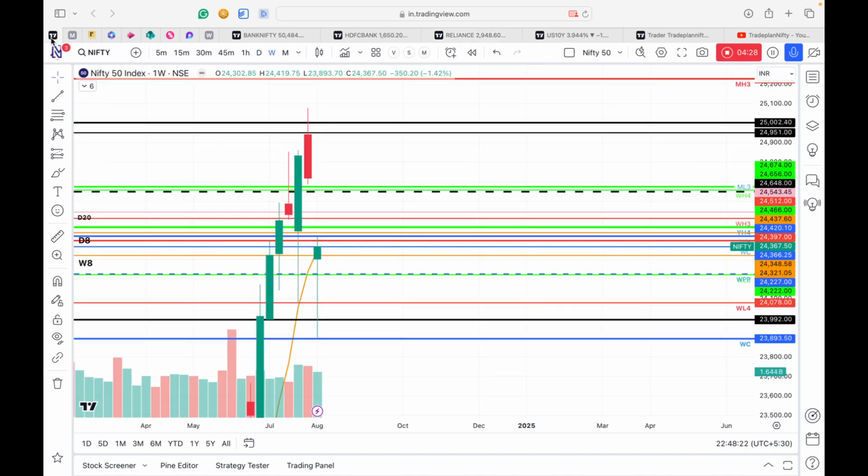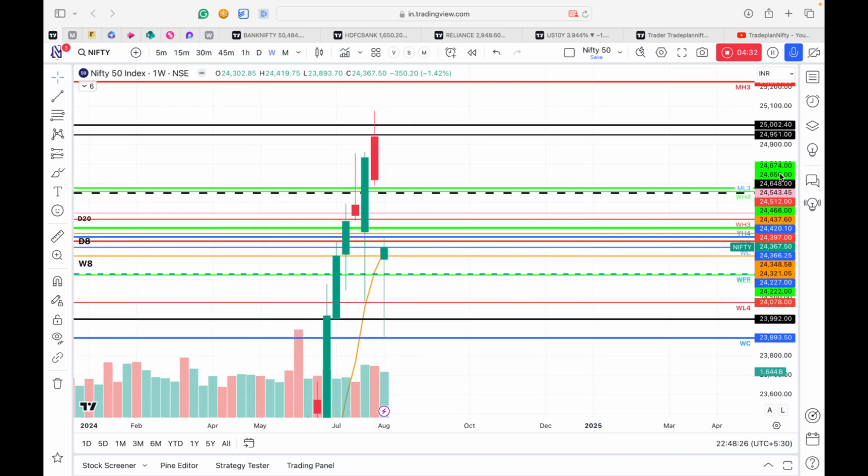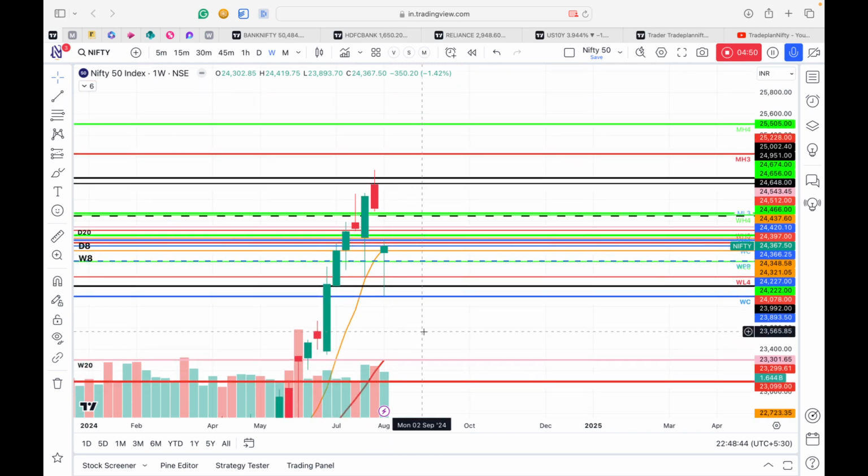With that in background, let's have a look into Nifty 50. When we look into Nifty 50 on weekly chart, it is showing the similar reversal pattern. I strongly recommend that you have a look into this particular video where I talk about the reversal patterns. There are 4 reversal patterns. This is one out of them, and it has closed above 8 bar moving average, and definitely above 20.